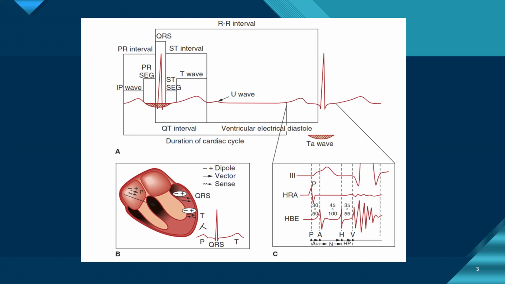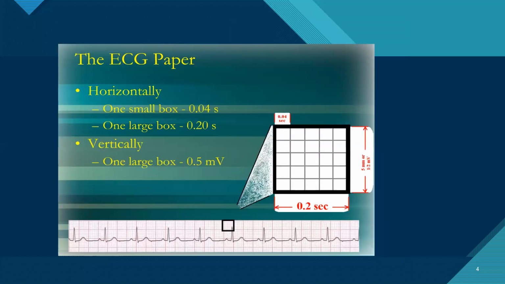Okay. So just the same diagram, reiterating different segments and telling about the ventricular diastole and ventricular systole. The ECG paper that we have normally moves at a velocity of 25 mm per second. Each small box is 0.04 seconds, each large box is 0.2 seconds, and vertically it is 0.5 millivolts.